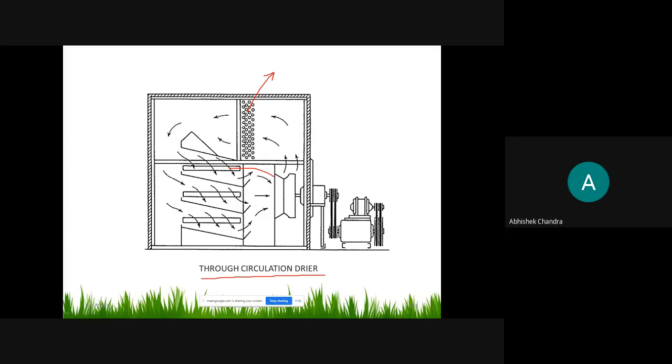So this will be heated, and this is recirculated, and there is a tray. Over the tray the substance is placed, and this is continuously drying. And this air will contain the moisture from the substance, it will pass through the tube bundle, so again the moisture will be removed, and again a hot stream is prepared and continuously flowing.